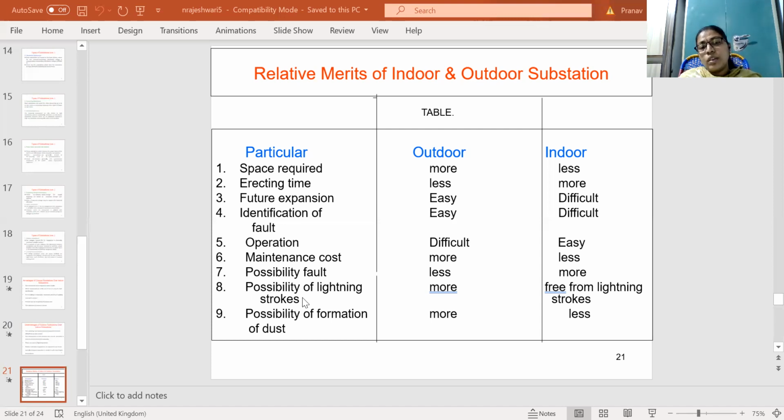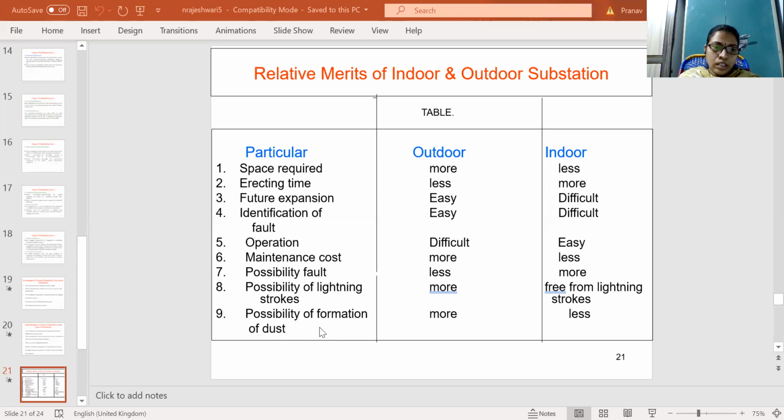So possibility of lightning strokes are more in case of outdoor, because these are visible and it is an open area. Outdoor means it is seen by everyone, and all the lightnings come to the transmission lines or distribution lines of outdoor substations.